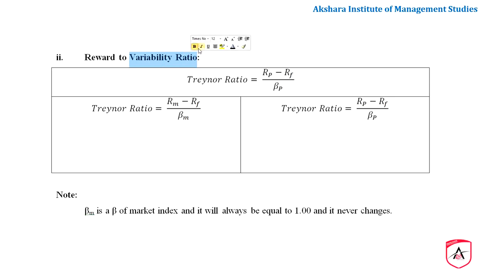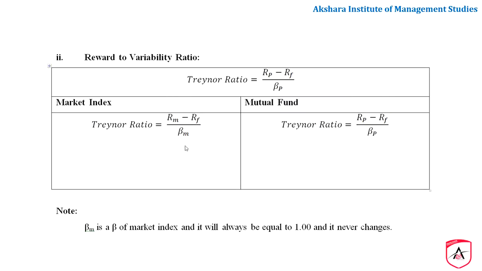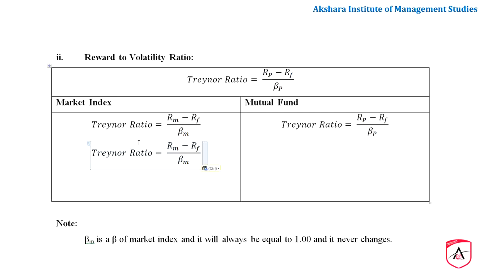This is quite simple because for Treynor's ratio we don't need any kind of standard deviation, it is only beta p, and beta we have already got. This is going to be for market index. So right now we have to calculate the reward to volatility ratio, that means Treynor's ratio. That is why I told you this is the beta approach, whereas Sharpe ratio is the standard deviation approach.